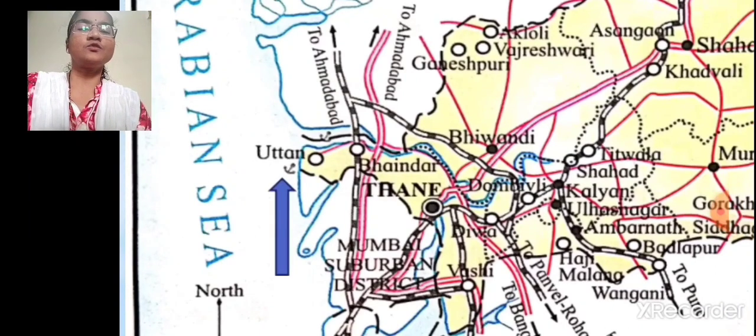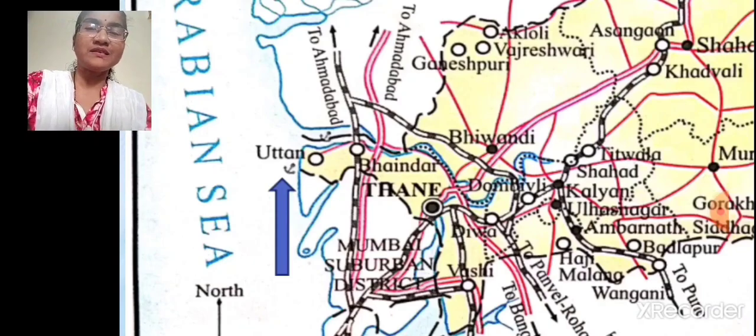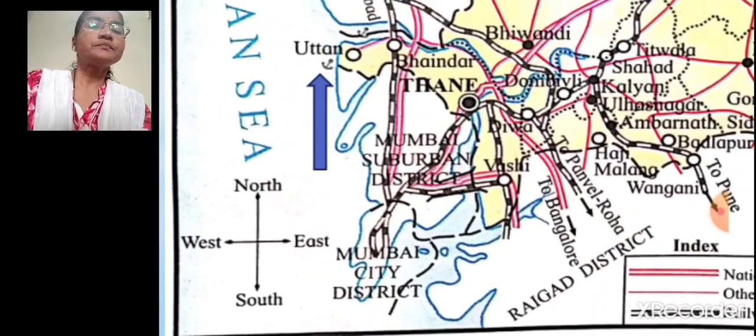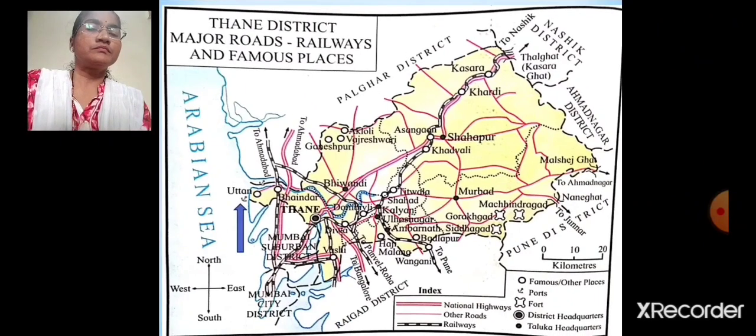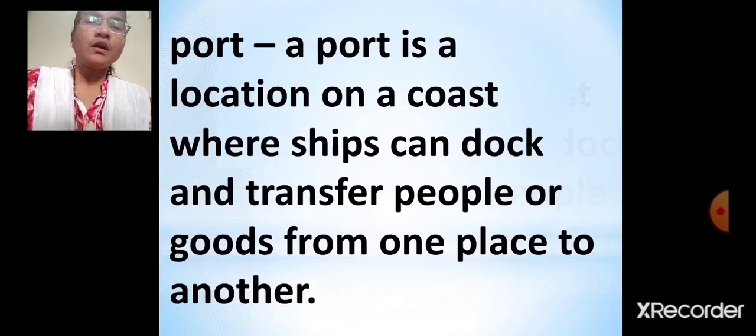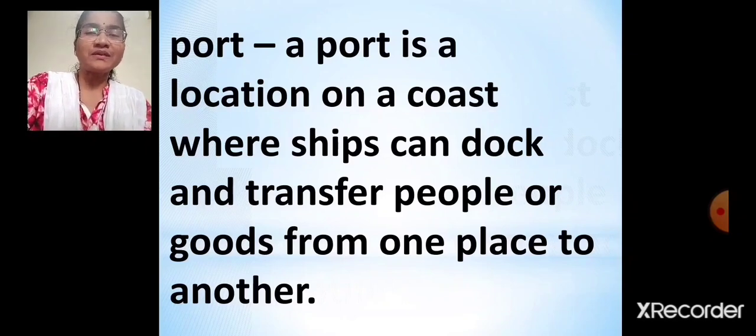See, the anchor sign is used to show a port. Uttan is a famous port in Thane. Now we'll see what a port is. A port is a location on a coast where ships can dock. That means ships are kept safely over there. You can say a port is nothing but a shelter for ships, and people or goods can be transferred from one place to another.